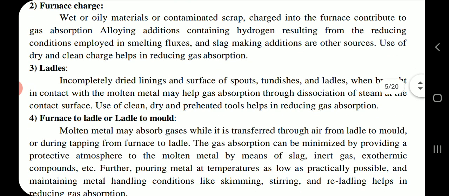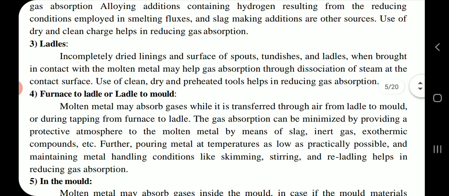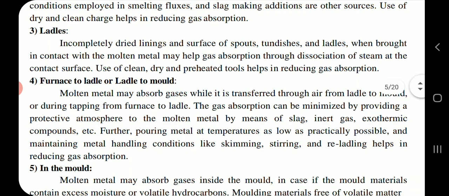Furnace to ladle or ladle to mold. Molten metal absorbs gases while it is transferred through air from ladle to mold or during tapping from furnace to ladle. The gas absorption can be minimized by providing a protective atmosphere to the molten metal by means of slag, inert gas, exothermic compounds, etc. Further, pouring metal at temperatures as low as practically possible and maintaining metal handling conditions like skimming, stirring, and ladling helps in reducing gas absorption.